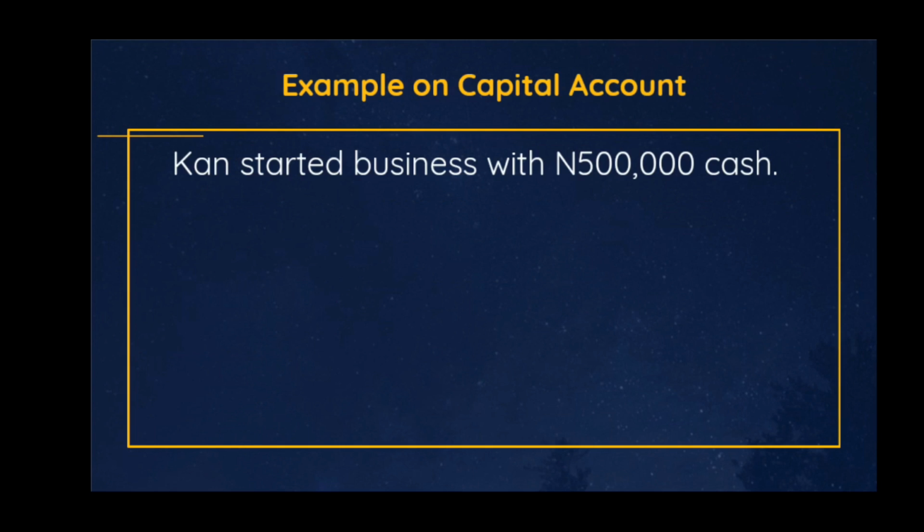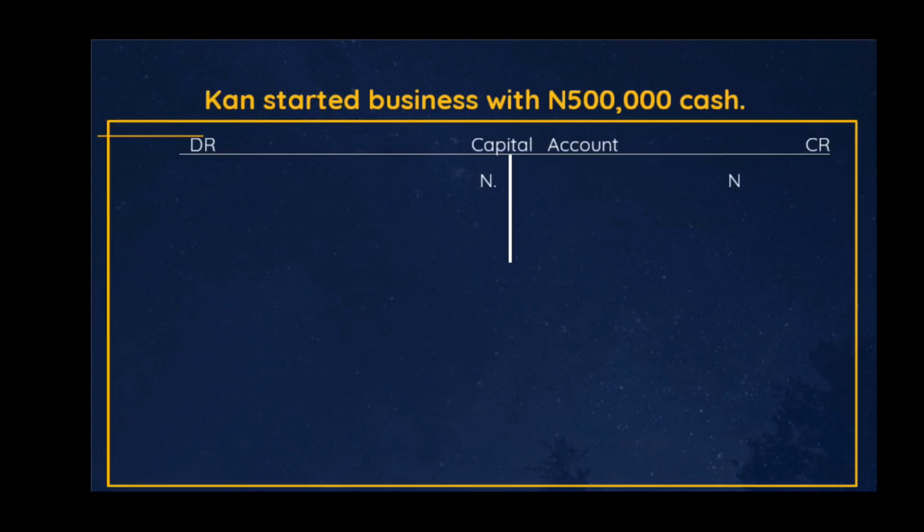Let's take an example of a capital account. Someone starts a business with 500,000 naira cash. The 500,000 naira cash used to start the business is called capital. So in that case, we are going to open a capital account. How much is it? 500,000 naira. We credit it with what? Cash, 500,000 naira. Now let's move on to impersonal accounts.